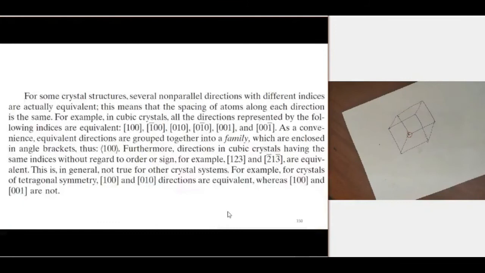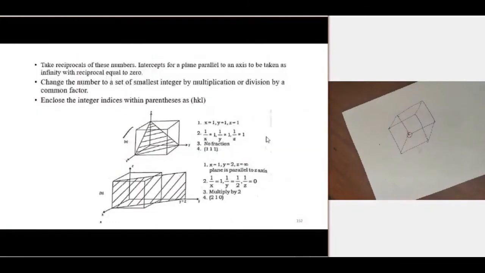Here we use square brackets. But here there is one more step. First the intercept, then, instead of subtracting anything, here we take the reciprocal. After taking the reciprocal, if there is any fraction, then multiply or divide with a common factor, reduce to the smallest integer values and put these 3 values inside this curved bracket. So that is the procedure.